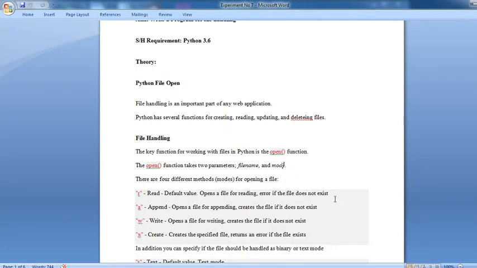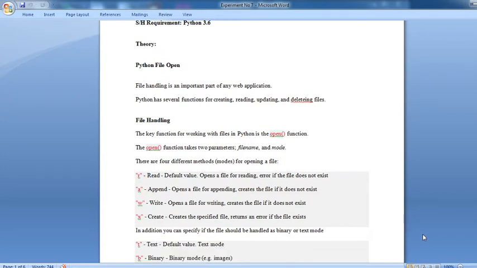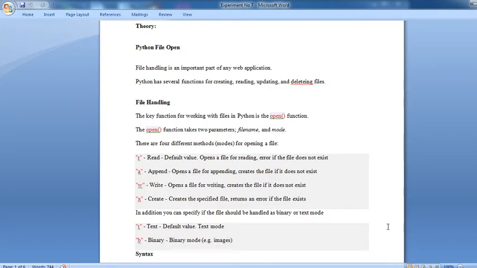Now there are four different methods for opening a file. That is R, read. R is the default value and opens the file for reading. Error if the file does not exist. A, append, opens a file for appending, and creates the file if it does not exist. Third mode, W, write mode, opens a file for writing, and creates the file if it does not exist. X mode creates the specified file, and returns an error if the file exists.